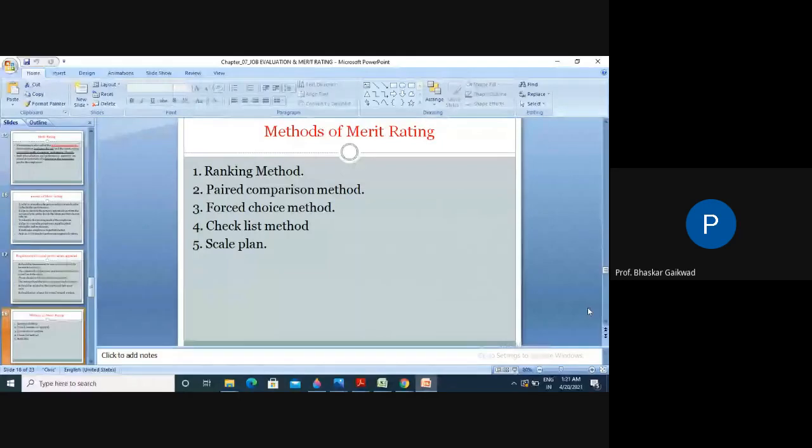Already we have discussed it in the previous one also. The ranking method is there. You can give the rank as per the requirements in the industry. So I would like to give one example related to this.